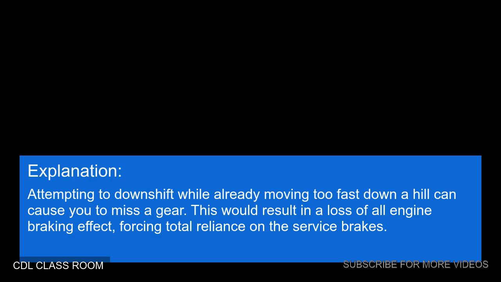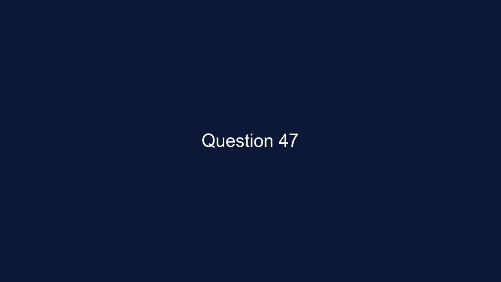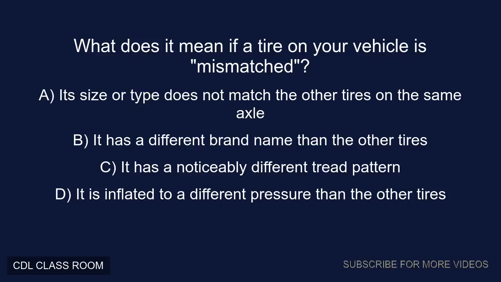Explanation: Attempting to downshift while already moving too fast down a hill can cause you to miss a gear. This would result in a loss of all engine braking effect, forcing total reliance on the service brakes. Question 47. What does it mean if a tire on your vehicle is mismatched? A. Its size or type does not match the other tires on the same axle.